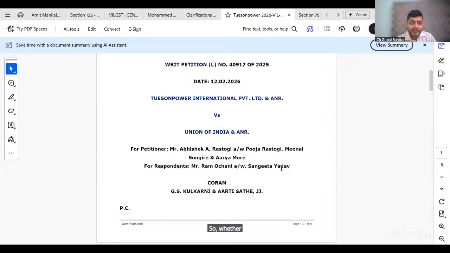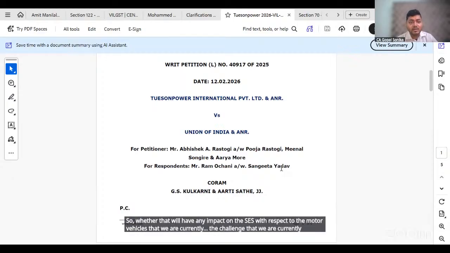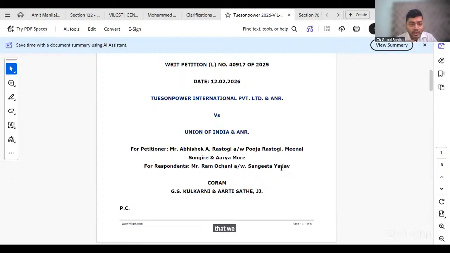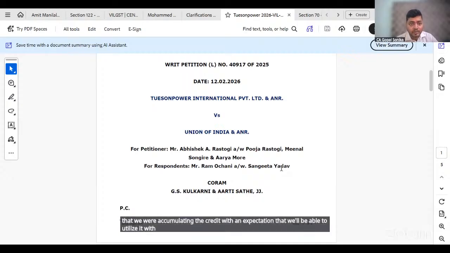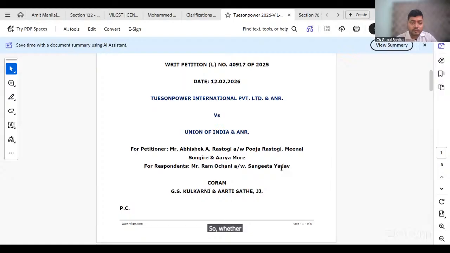So whether that will have any impact on the cess with respect to the motor vehicles, the challenge that we are currently facing, that we were accumulating the credit with an expectation that we'll be able to utilize it with the output. So whether the doctrine of promissory estoppel will apply here, if you can highlight something on that, in brief.